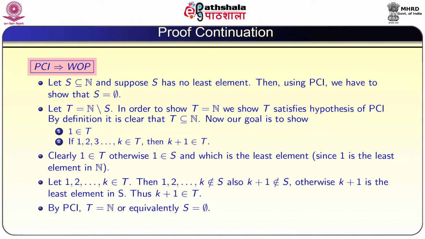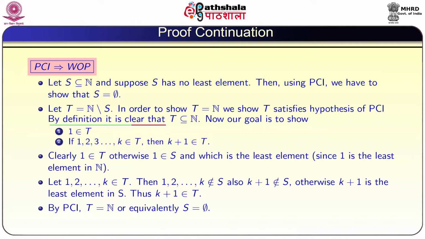So, we are proving PCI implies WOP. If we are able to show that T satisfies the hypothesis of PCI, then we can use PCI, T becomes N, and then automatically S becomes empty. So, our objective now is to show that T satisfies the conditions of PCI.